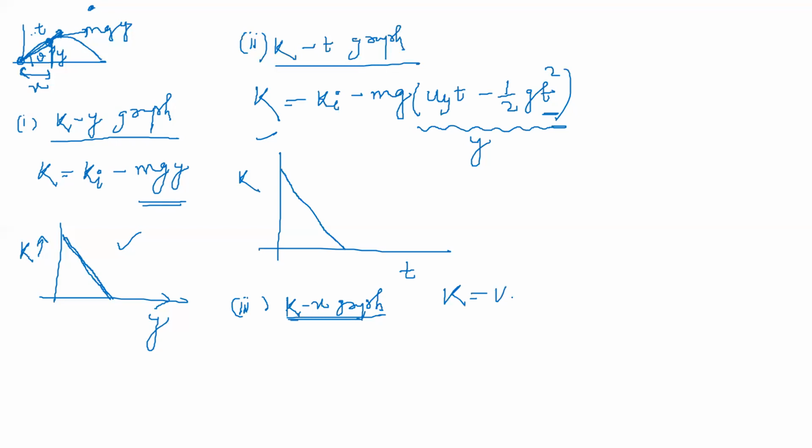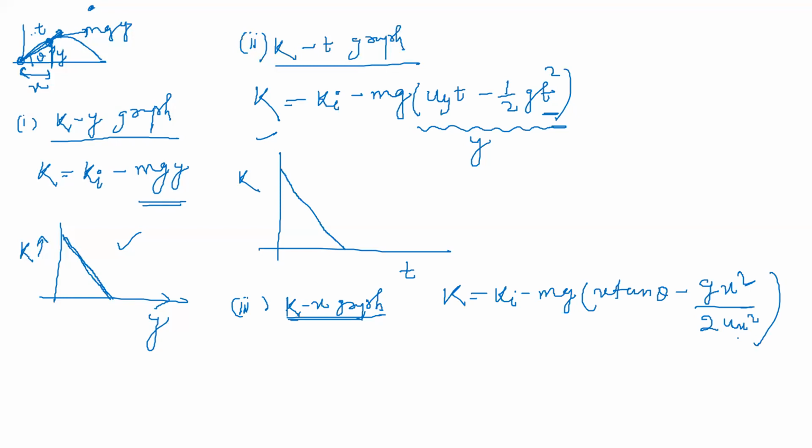Kinetic energy is equal to initial kinetic energy minus mgy. In place of y, equation of trajectory, you know, what can you write? x tan theta minus gx square by 2 ux whole square. Yes or no?